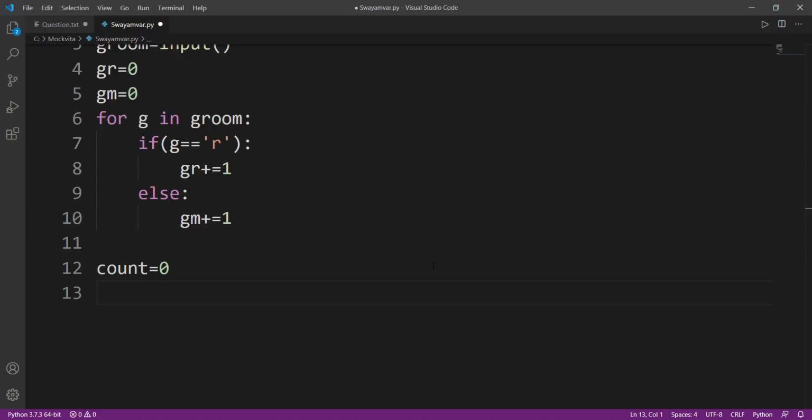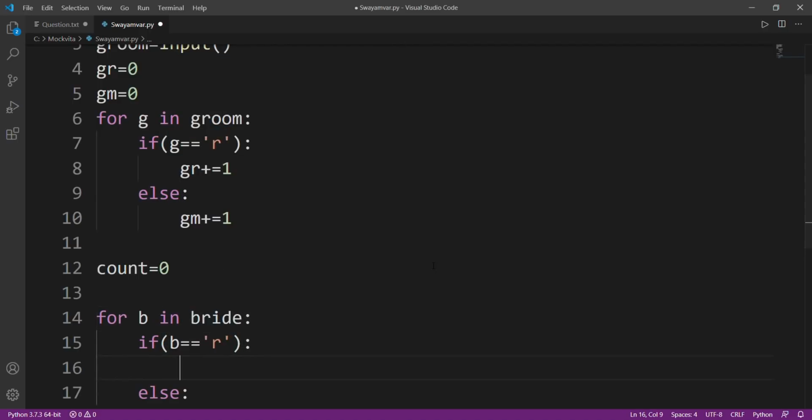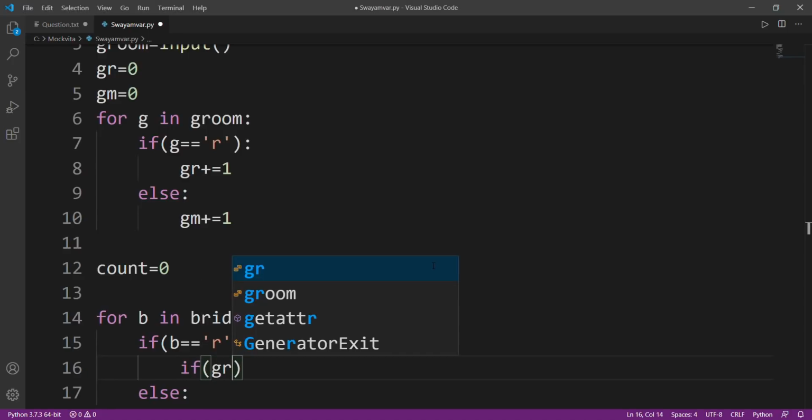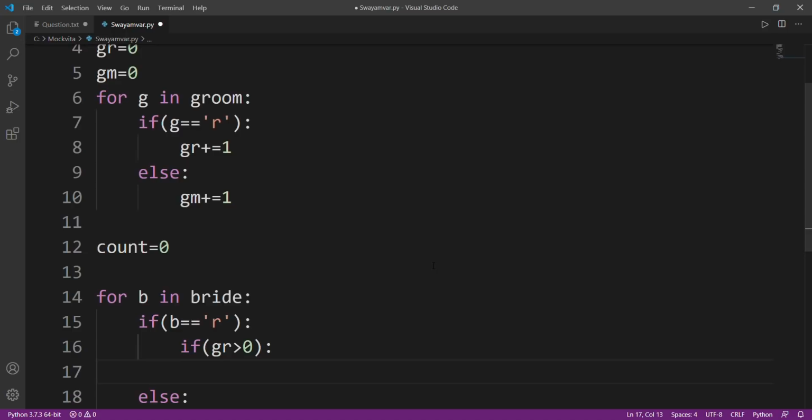Okay, now I'll iterate through the bride's drink list. Since we are iterating sequentially, I'll check the first bride. What does she drink? Does she drink rum or something else? By else I only have an option of mojito. So if she drinks R, I'll check, is there a groom left that drinks rum? Because gr will show me the count of how many grooms drink rum.